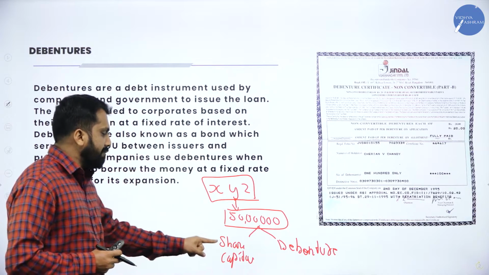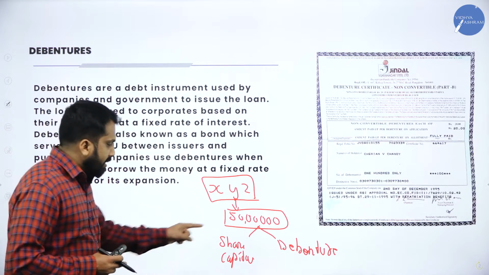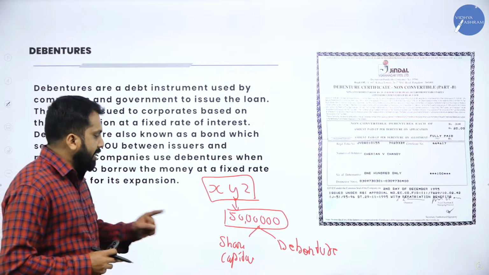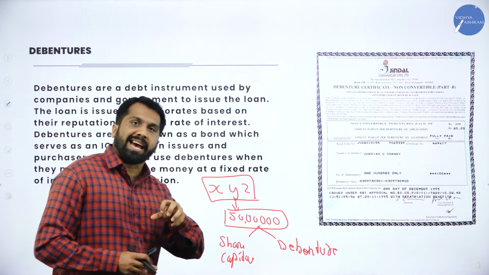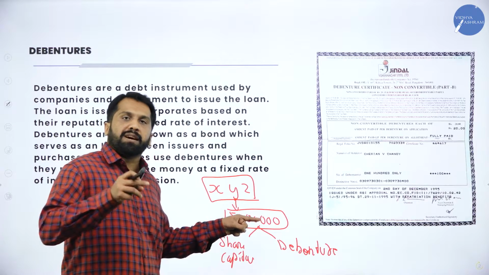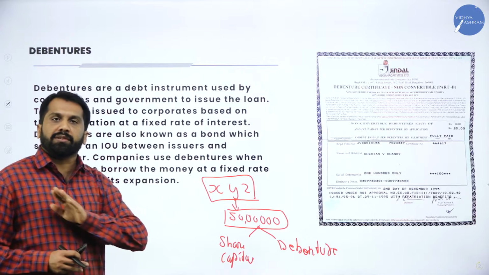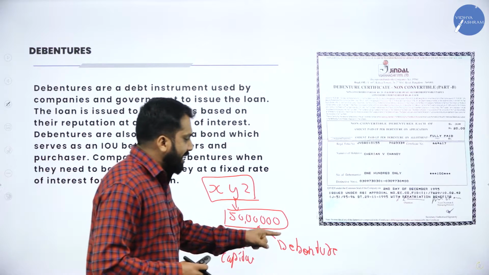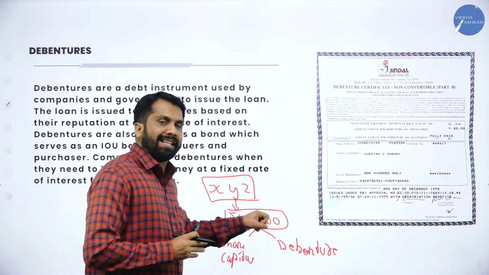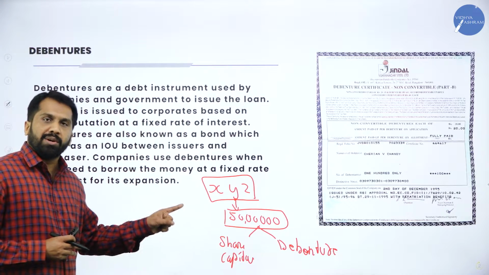If you collect money from public as a share capital, then these people will become part of the company. Again, I'll repeat. If you collect money from public as a share capital, these people will become part of the company. If company makes profit, you have to give profit to them. In case you don't want share capital, you go as a debentures. Now, there are like outsiders. Whatever money collected, every month you will get interest. That is called debenture holders.